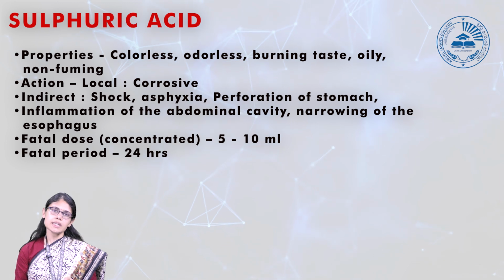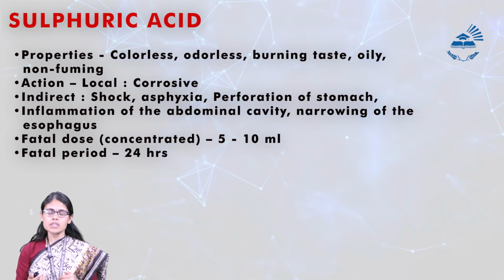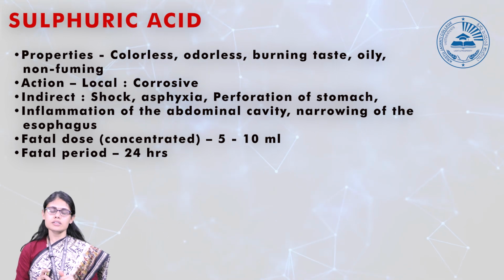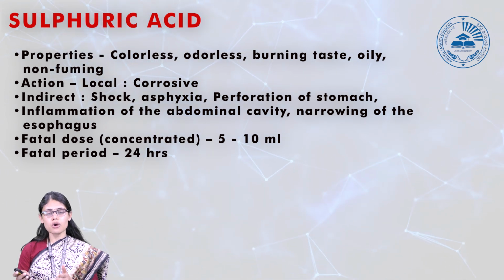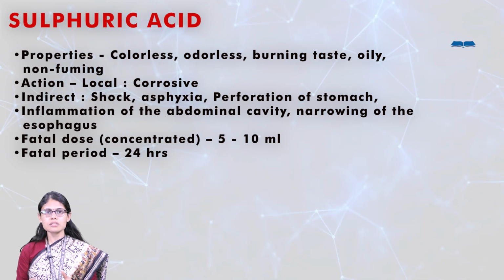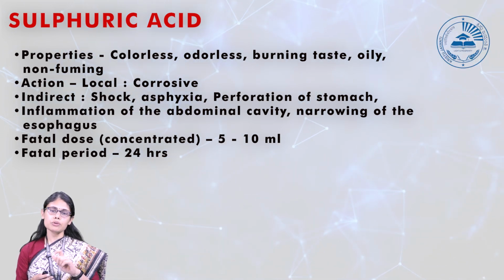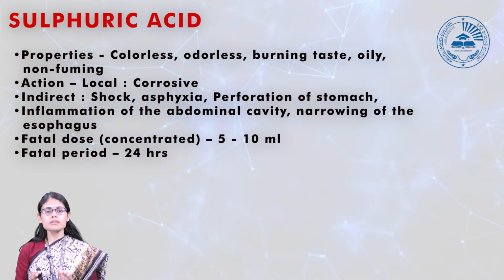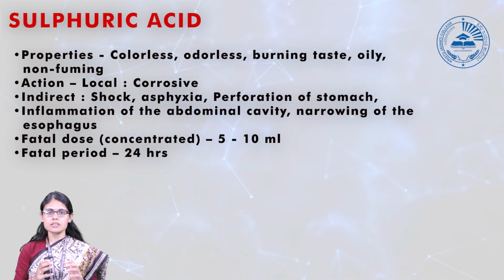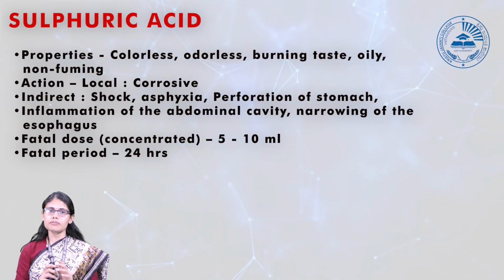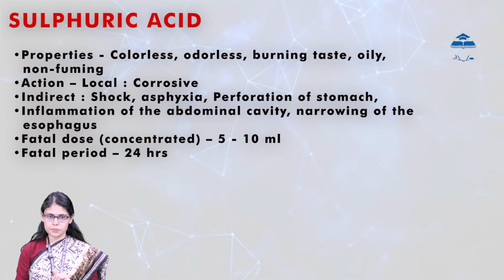Now, coming to the indirect action. Indirect action occurs due to the inhalation or ingestion of sulfuric acid, and it can lead to shock, asphyxia, perforation of the stomach, inflammation of your mucous membrane, and it can narrow the esophagus, the lining of the esophagus. Now, what is the fatal dose of sulfuric acid? It is in the range of 5 to 10 ml, and the fatal period is 24 hours.